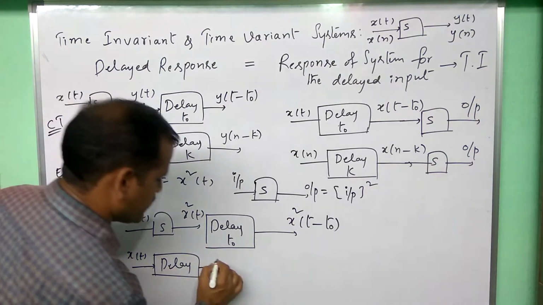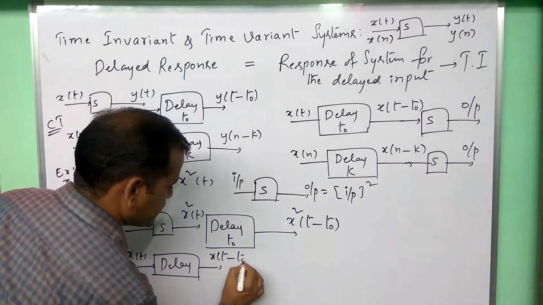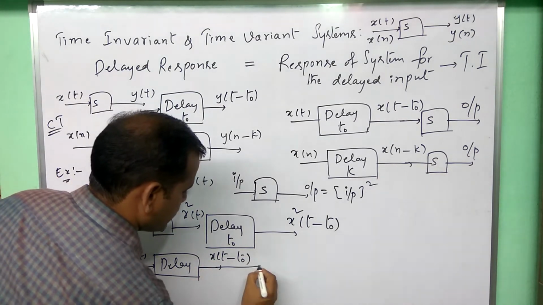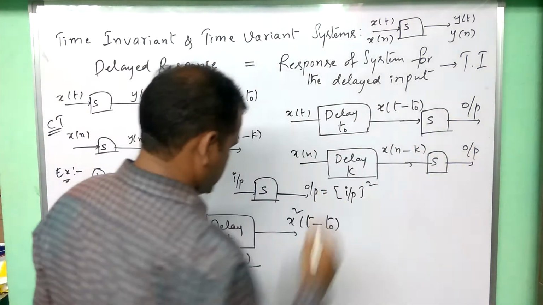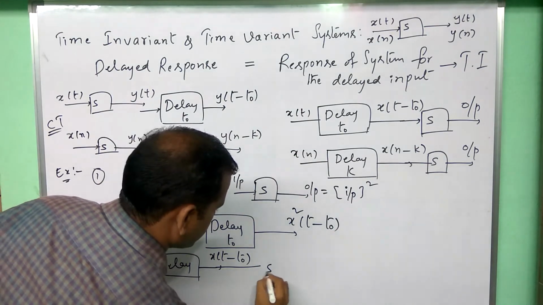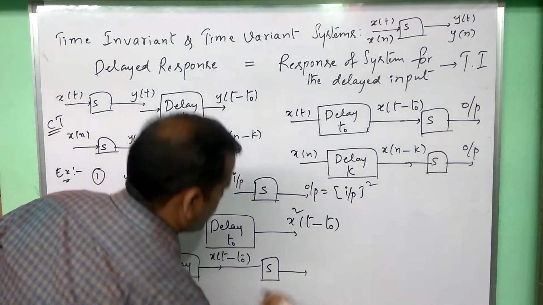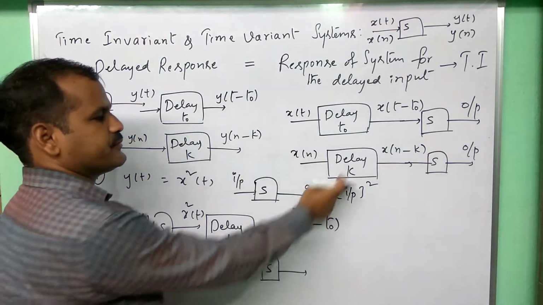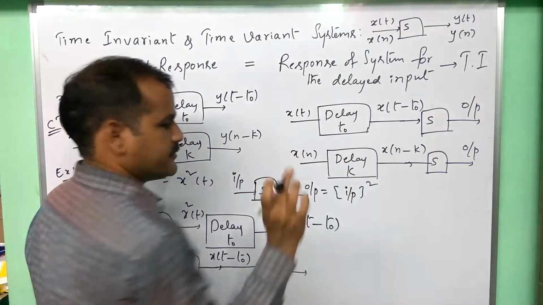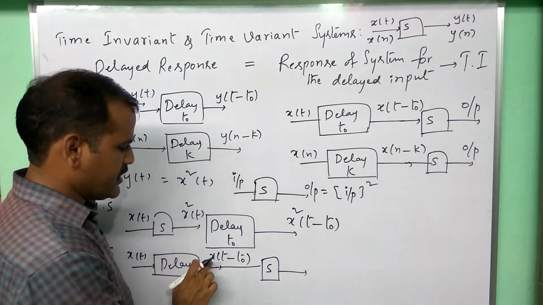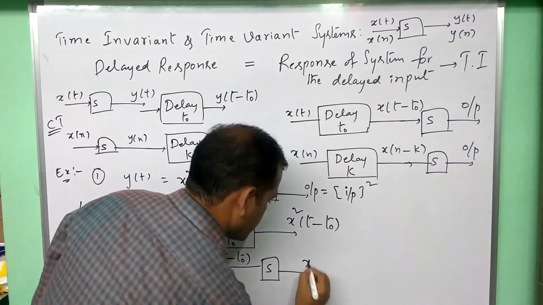The delayed input x of t minus t naught is applied to the system. The delayed output is applied to the system. That means, what is the system nature here? The system nature is that whatever the input is, it will be squared. That means here the input is this one, and this one will be squared.